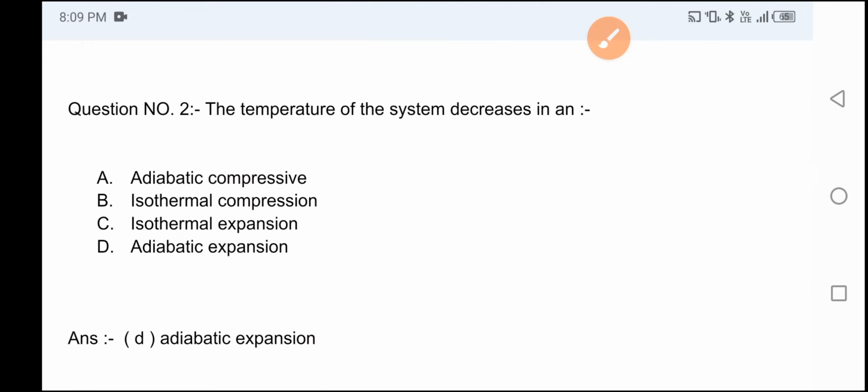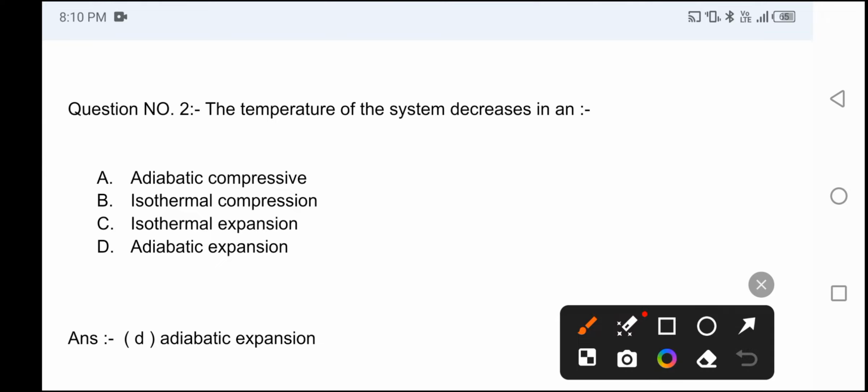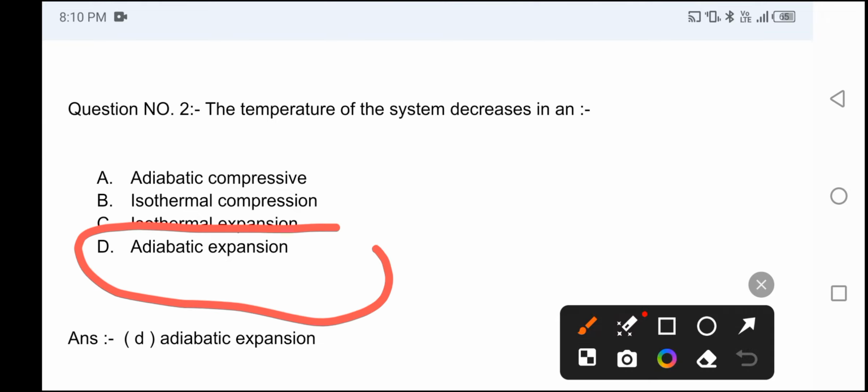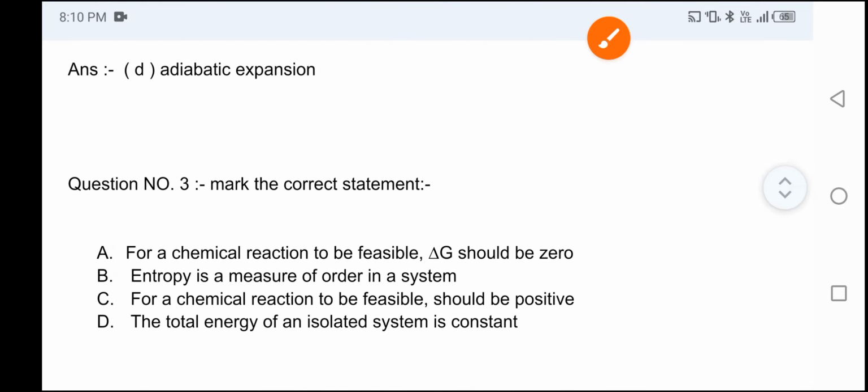The temperature of the system decreases in? Option A: adiabatic compression, option B: isothermal compression, option C: isothermal expansion, option D: adiabatic expansion. And the correct answer is option D, adiabatic expansion. Now move on to question number 3.